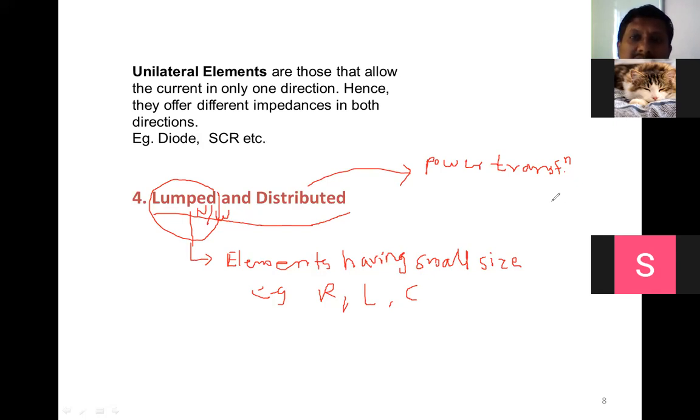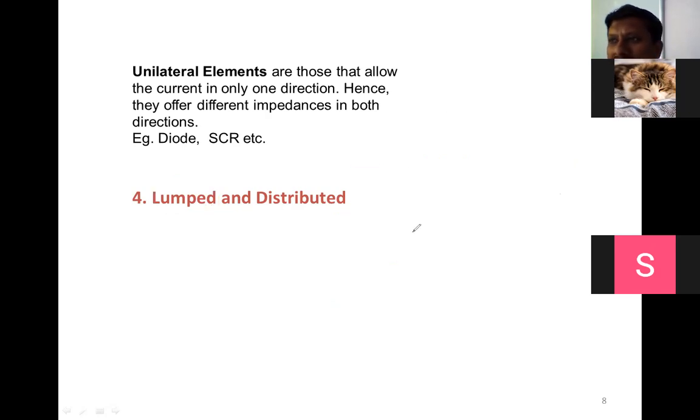So all these are considered as a distributed system. These require big devices, big telecommunication or big communication equipments, and they are interconnected to each other through wireless or through wire. So that's why it is called a distributed system. This is the main difference between lumped and distributed. Whatever network we are going to understand, those are related to lumped. We are not discussing any distributed network in our subject.